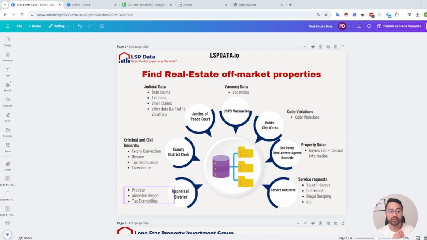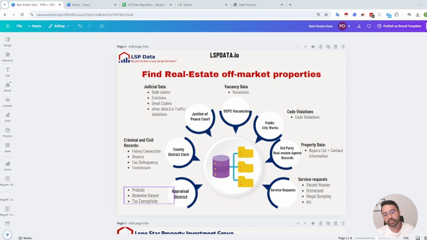And obviously you can see who the current owner is and what their mailing address is, right? So the way you find absentee owned is if the site address, the actual physical address, doesn't match the mailing address, that just means that property is absentee owned. Most likely the owner has multiple properties, right?